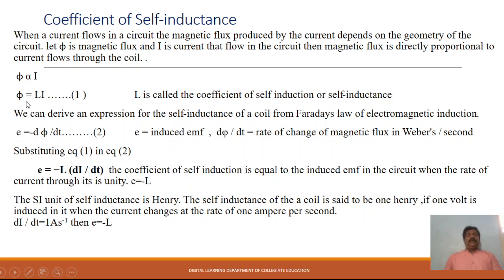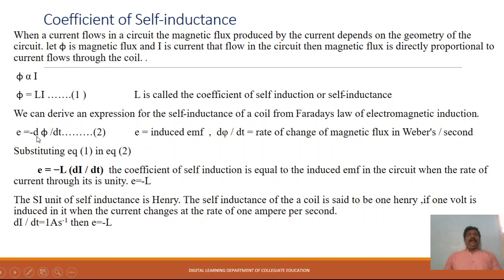As the current changes, the flux is also changing. Since the flux changes, the rate of change of flux, d phi by dt, induces the EMF in the circuit. The minus sign indicates that it opposes the current. E is called induced EMF and d phi by dt is the rate of change of magnetic flux in Webers per second. Substituting equation 1 in equation 2.